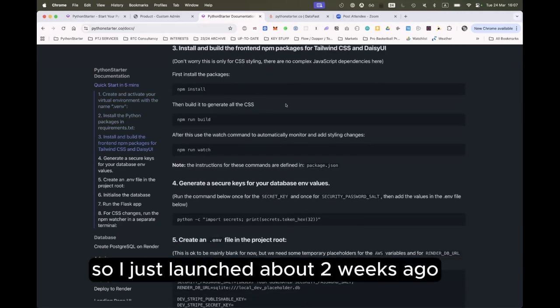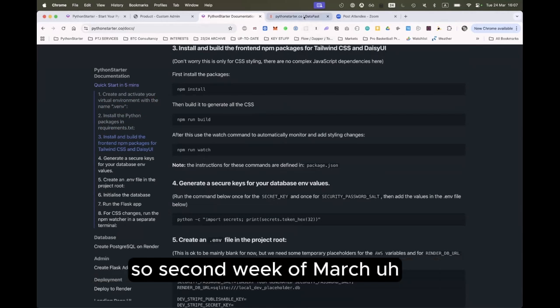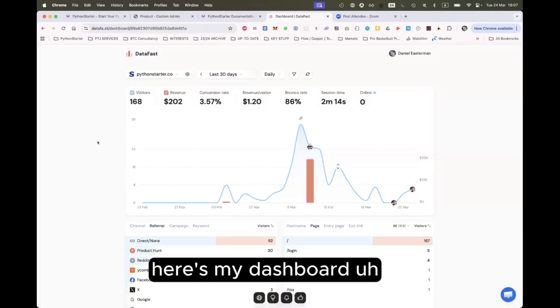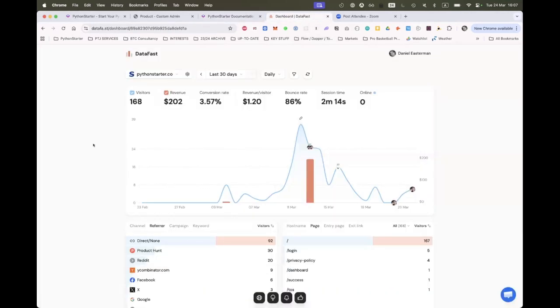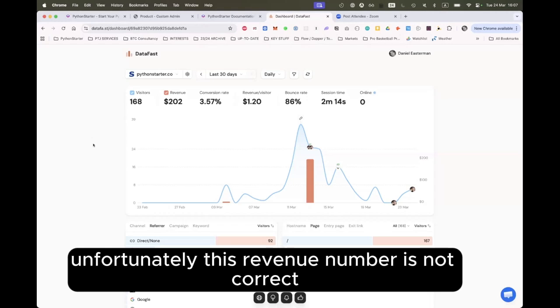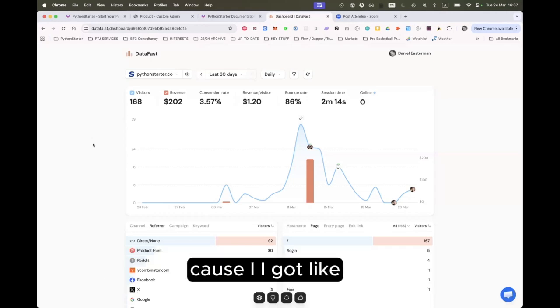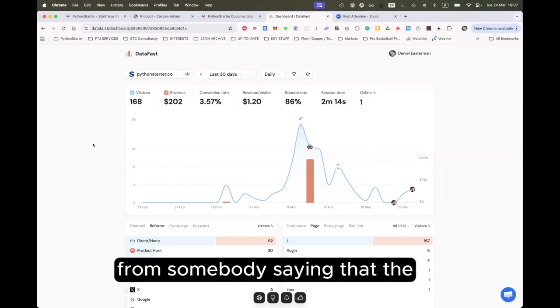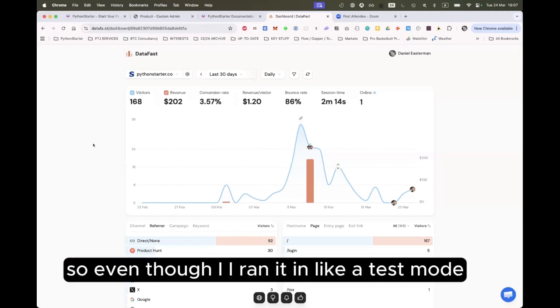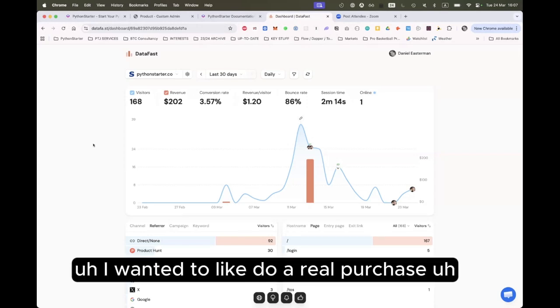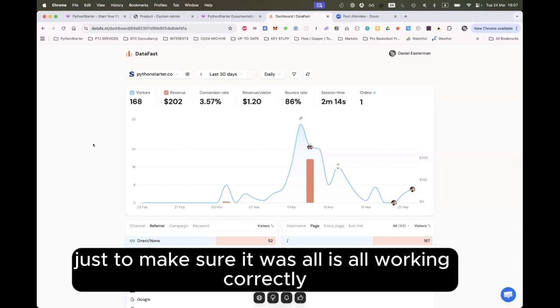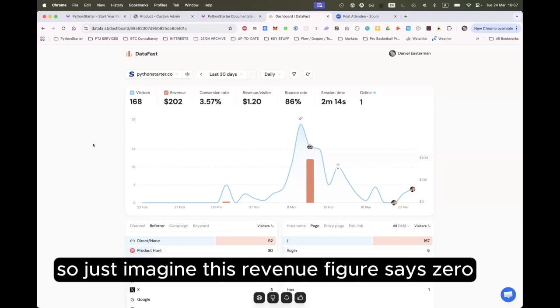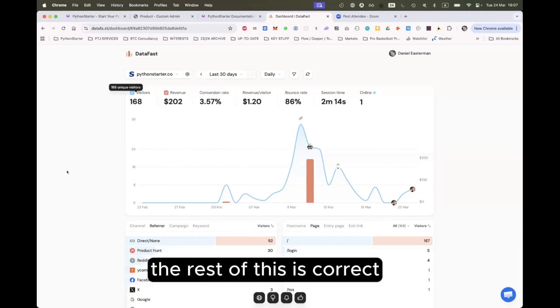And so I launched about 2 weeks ago, so the second week of March. Here's my dashboard. Unfortunately, this revenue number is not correct. This was me making the purchase, because I got a slightly scammy email from somebody saying that the purchase hadn't worked. So even though I ran it in test mode, I wanted to do a real purchase just to make sure it was all working correctly. So just imagine this revenue figure says 0, but the rest of this is correct.